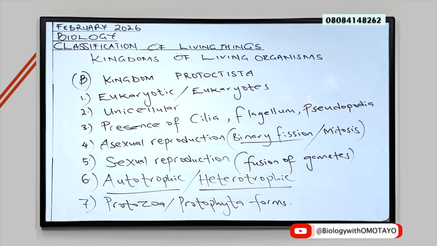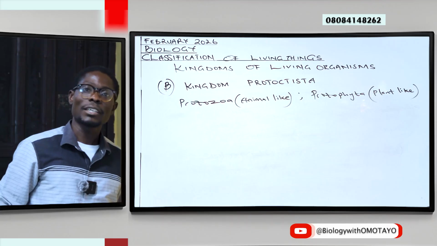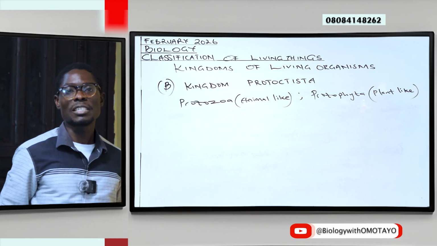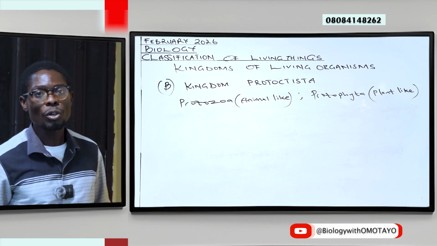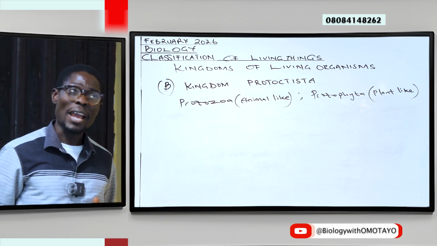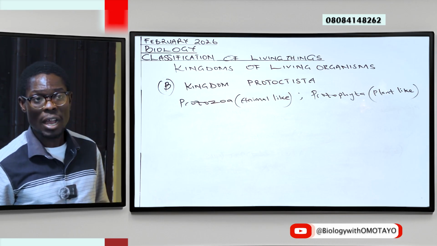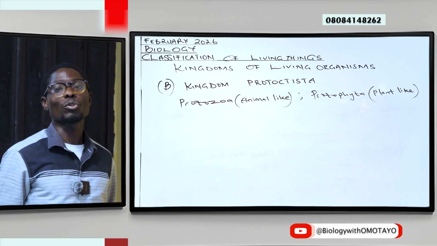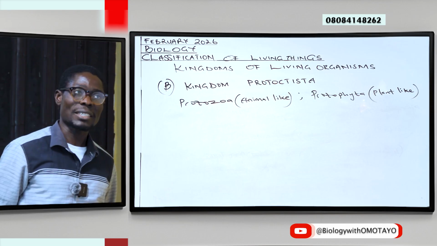We'll now be looking at a few named organisms under this kingdom. Remember, I said the protozoans are animal-like and the Protophyta are plant-like.